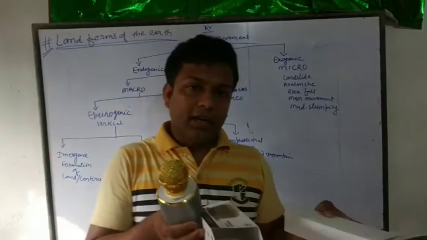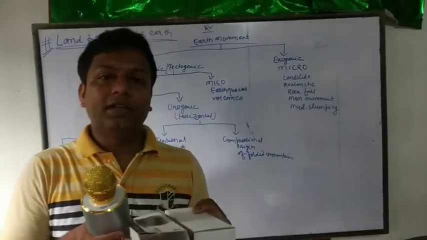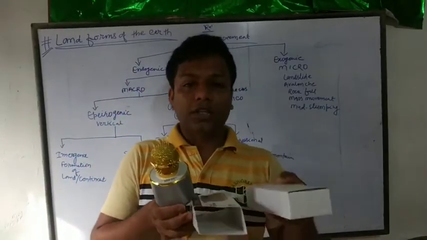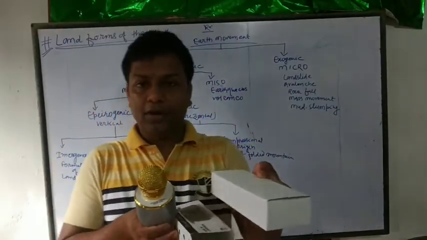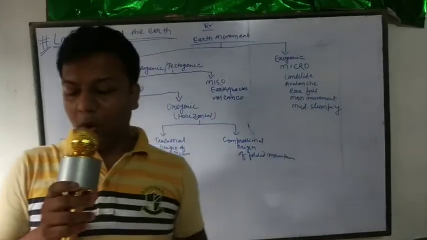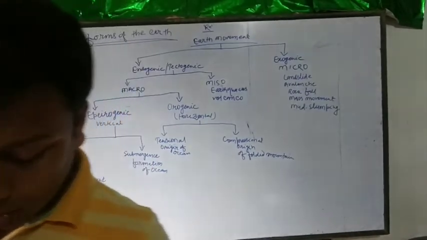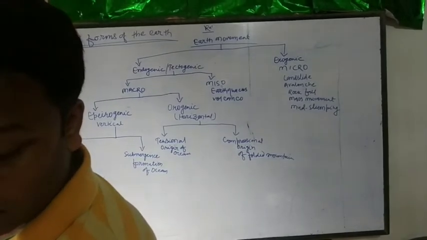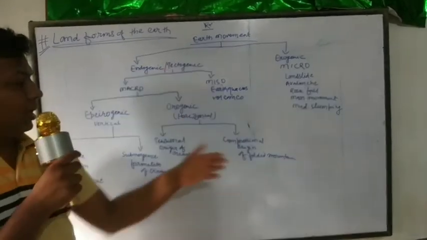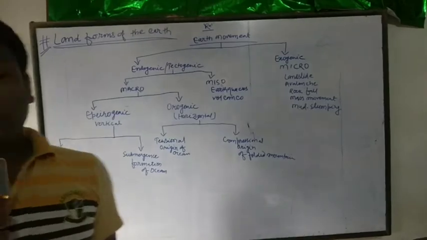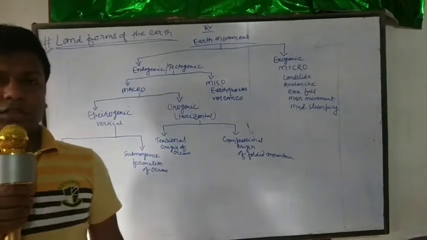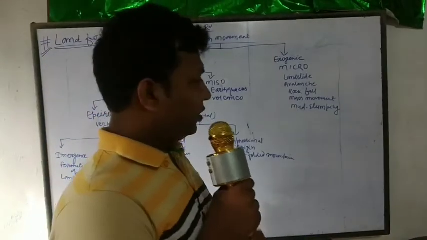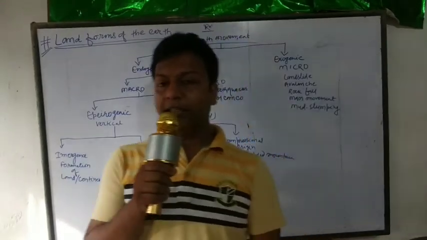One is convergent, second is divergent, and third is transform, that is, parallel plate. I hope it is clear. But look at this plate in plate tectonic theory.